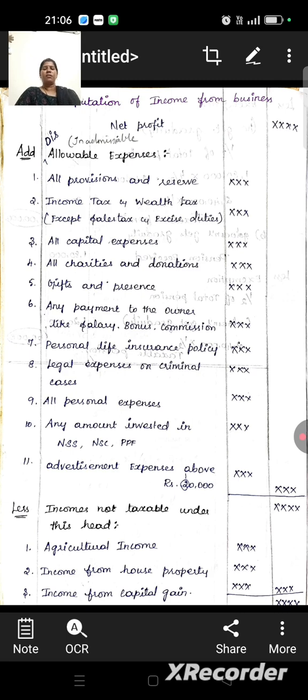Then what are the incomes not taxable under this head? Agricultural income is not taxable under the head of income from business. Income from house property is a separate head and separate income. Then the third one is income from capital gain. So these are the incomes not taxable under this head. These incomes are deducted from net profit.